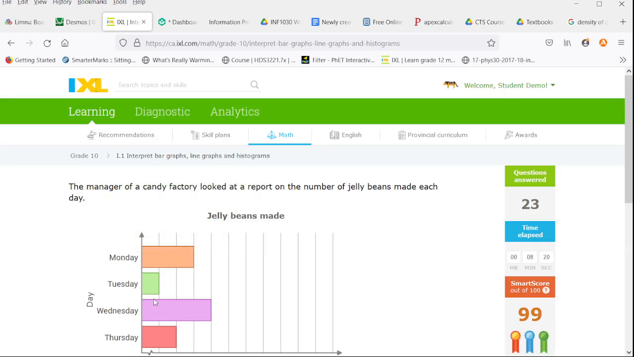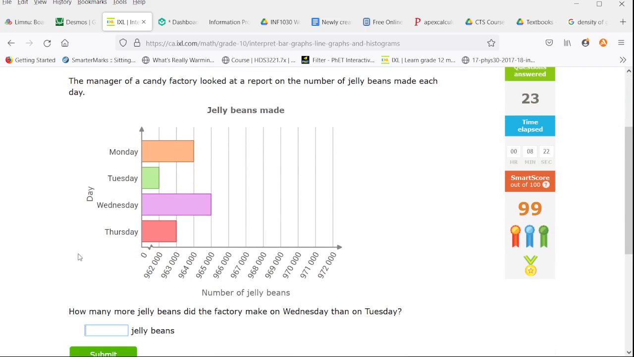Now, the manager of a candy factory looked at reports of the number of jelly beans made each day. How many more jelly beans were made on Wednesday than on Tuesday? So Wednesday was 965,000. Tuesday was 962,000. That's a difference of 3,000.